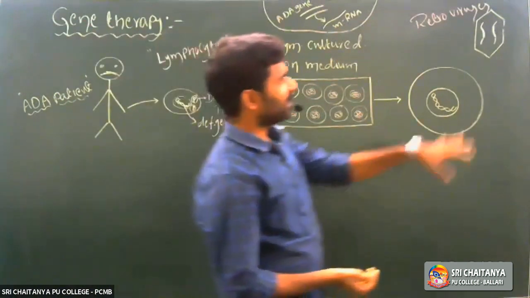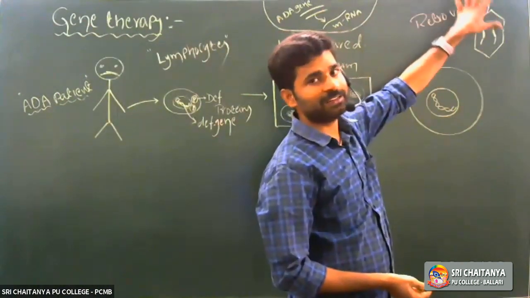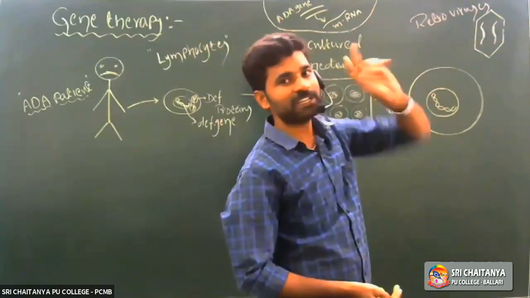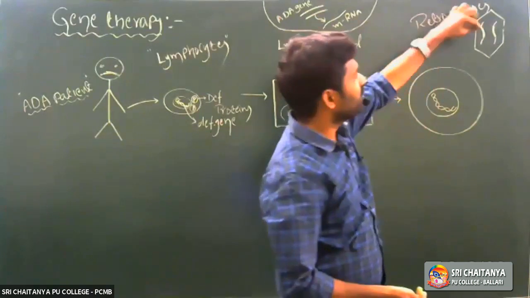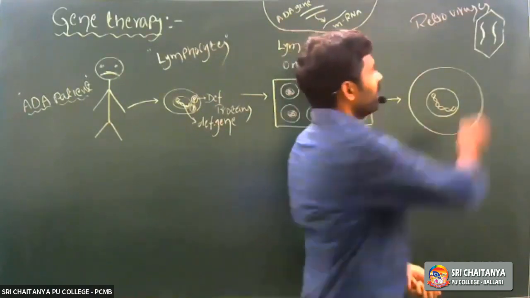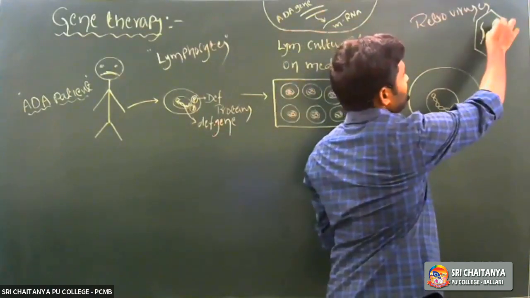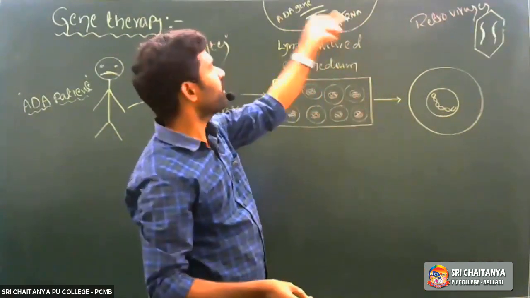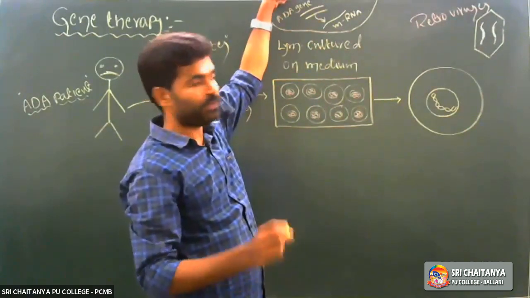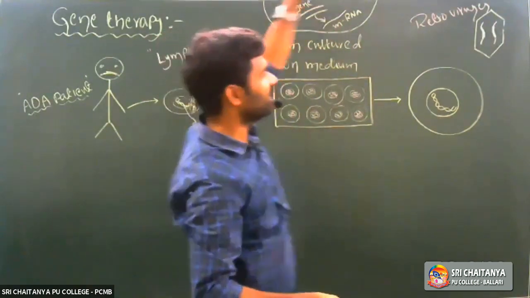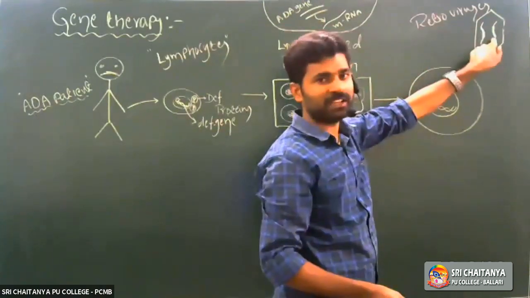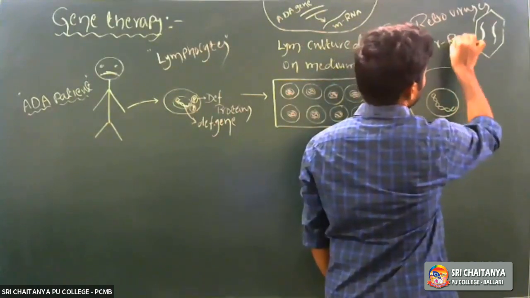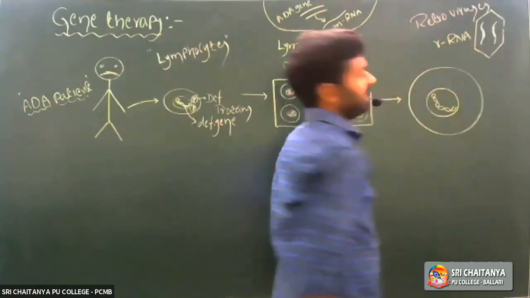So the retrovirus genetic material is single-stranded RNA. How many molecules of single-stranded RNA are present in that? Two single-stranded RNA molecules. In that, the disease-causing genetic material is replaced by the mRNA molecule. Which mRNA? Functional mRNA of the ADA gene. Is it clear? Functional mRNA of the ADA gene is introduced into the retrovirus genetic material. So now it is a recombinant RNA. We call it a recombinant RNA.